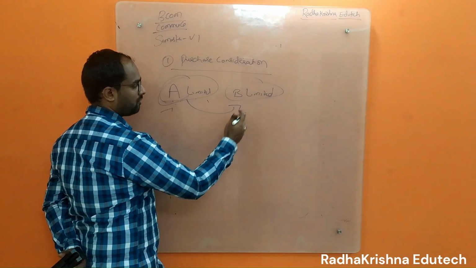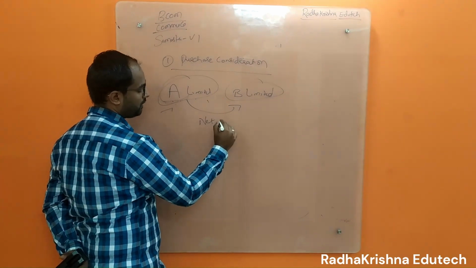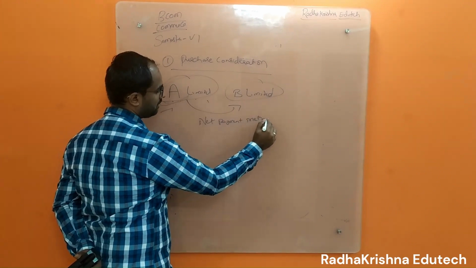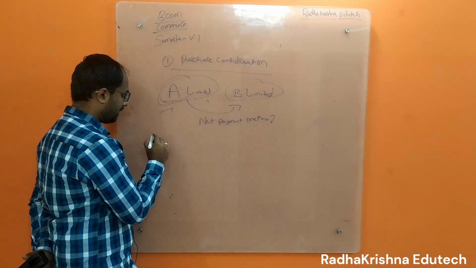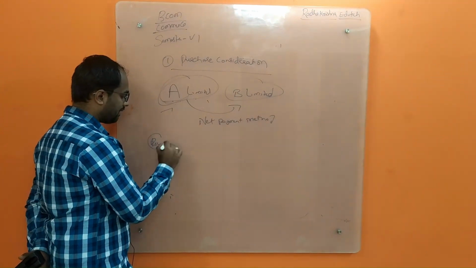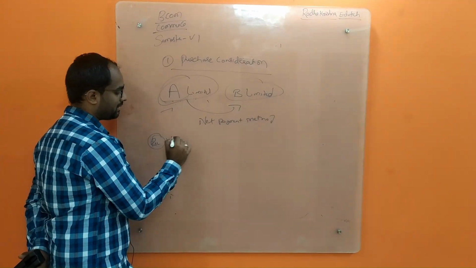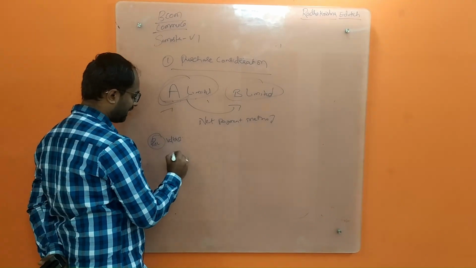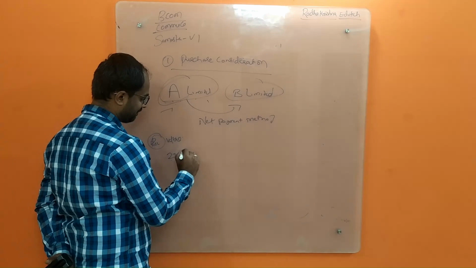A had to take control of B limited. Here they are going to do it under the net payment method. The net payment method is nothing but A limited will do detailed research and they will come to a value, that I will be paying you 20,000 rupees.